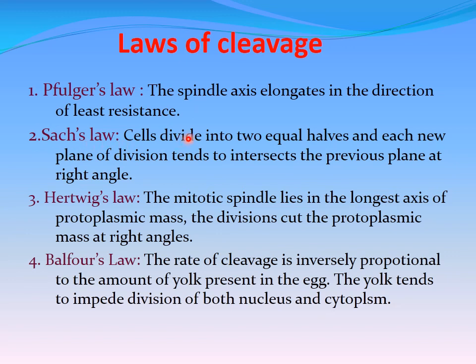Sachs' law. It reveals that cells divide into equal halves and each new plane of division tends to intersect the previous plane at right angles. As a result, the cleavage may occur. Hertwig's law. The mitotic spindle lies in the longest axis of the protoplasmic mass. So the divisions cut the protoplasmic mass at right angles. As a result, the number of cells increases.